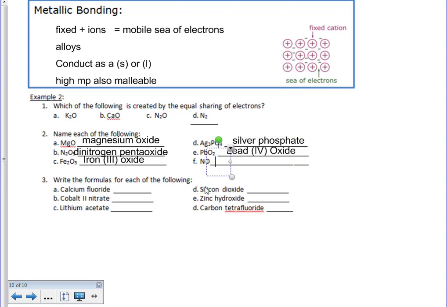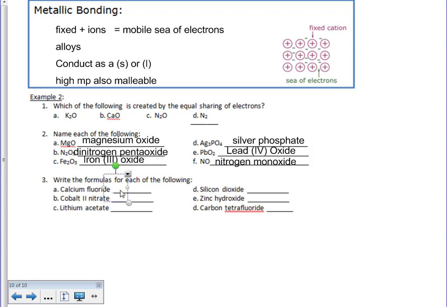And then this last one I have here is nitrogen monoxide. Again, because it's covalent, I need to identify the quantities. It's not necessary to call it mononitrogen. You can just leave off the mono, leaving it as nitrogen monoxide.